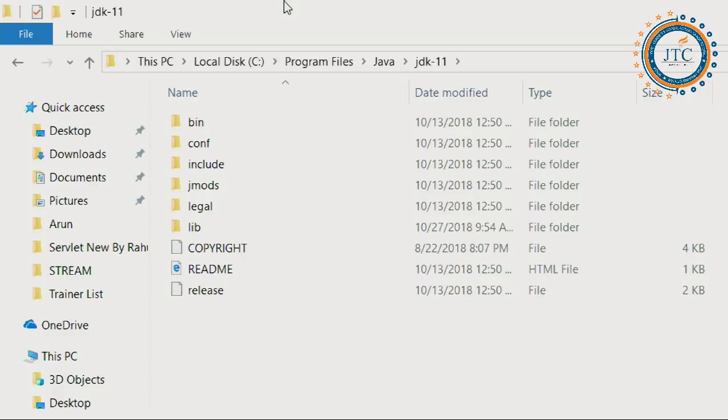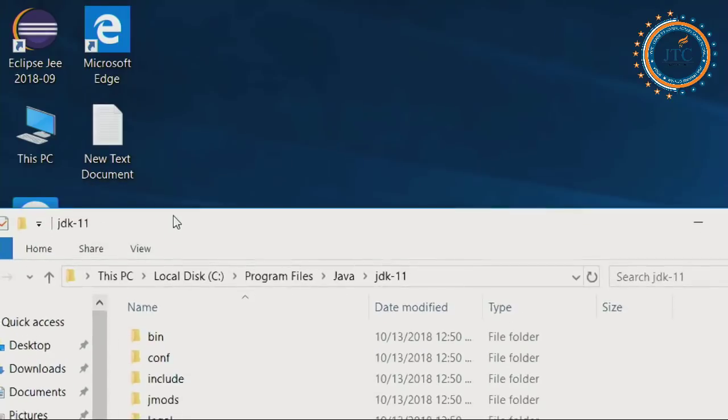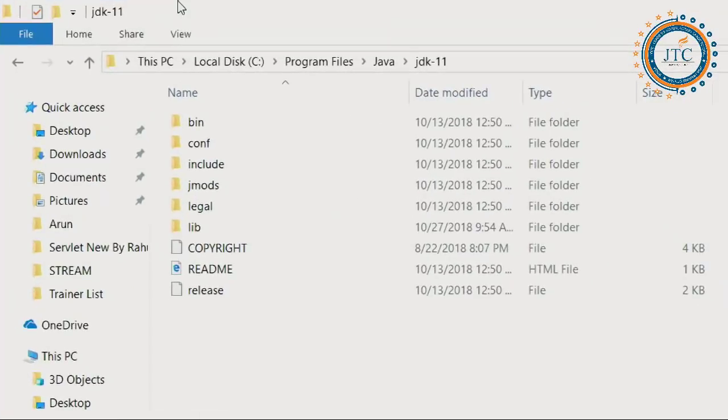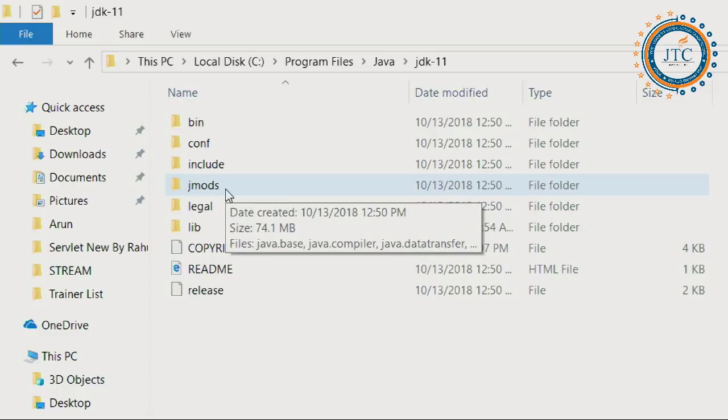Yes, very good. Now you see here, before JDK 1.9, have you seen this folder called Jmod or not? No, you must not have seen this.